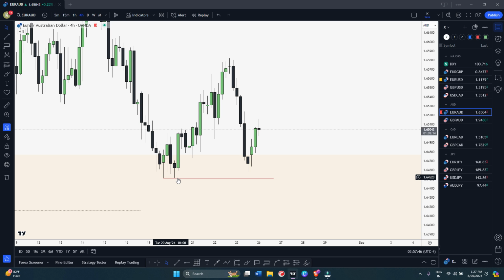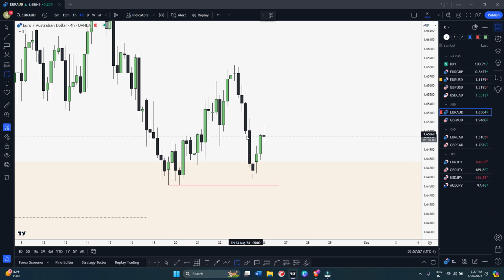So if you see on daily, you can see we have kind of relative equal low. Okay, so kind of market maker sell model, right? You can see this was the buy side of the curve, and right now we're forming sell side of the curve. Okay, so we are at this 4 hour bearish fair value gap, this 4 hour bearish fair value gap.